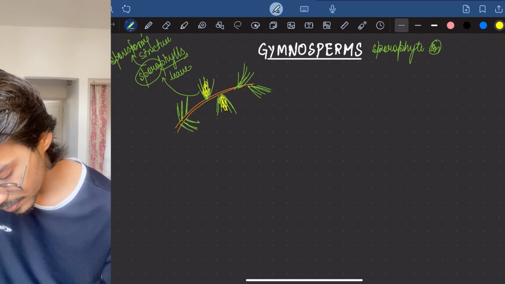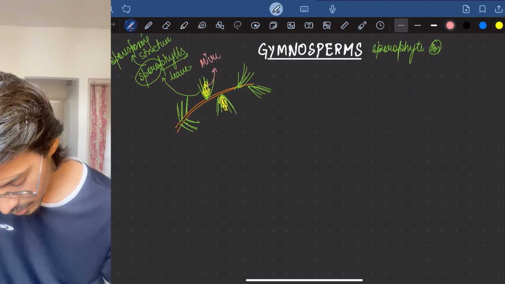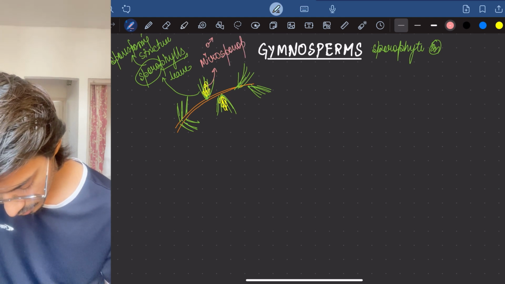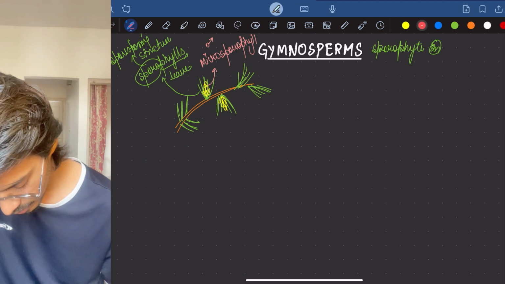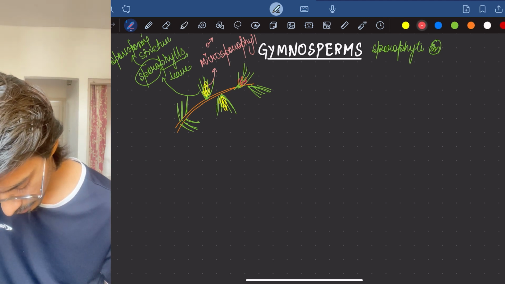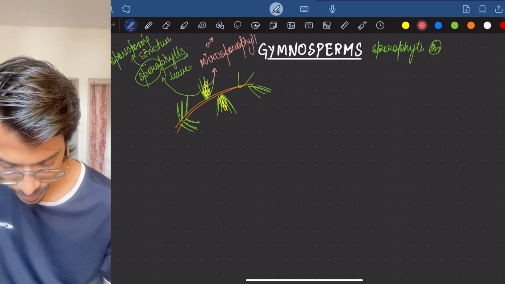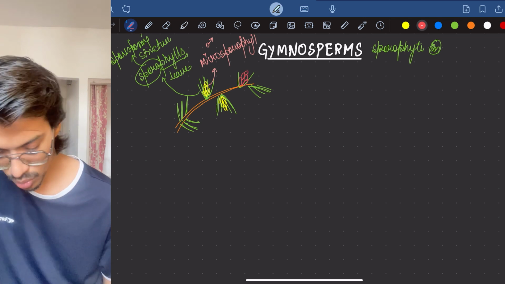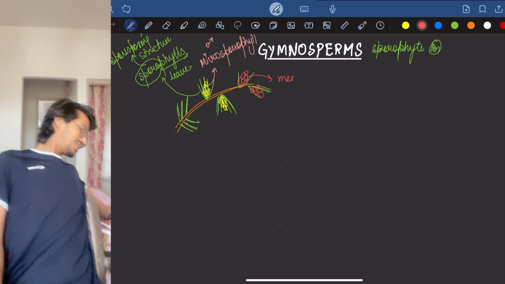Microsporophylls. And the structure where the female part is present, or the female cone is present, this is called megasporophyll. So the word mega is for the female. Let's just see this.